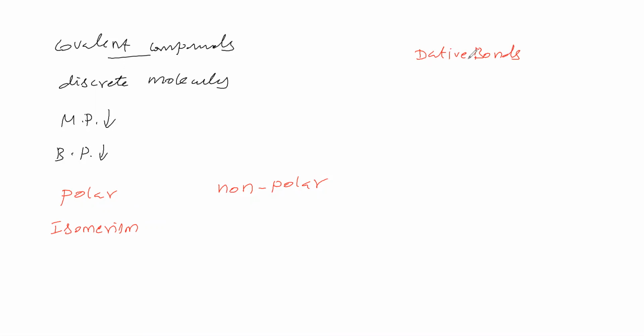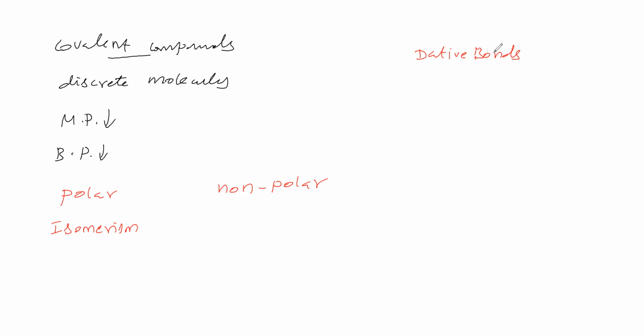For solubility, if it has polarity, it will dissolve in polar solvent. These compounds do not conduct electricity. So this is about the properties of ionic, covalent and coordinate covalent compounds.